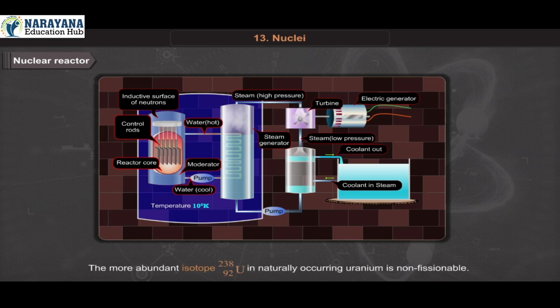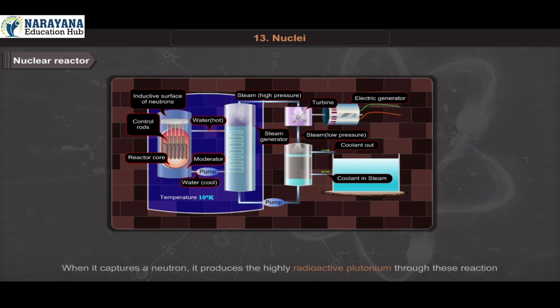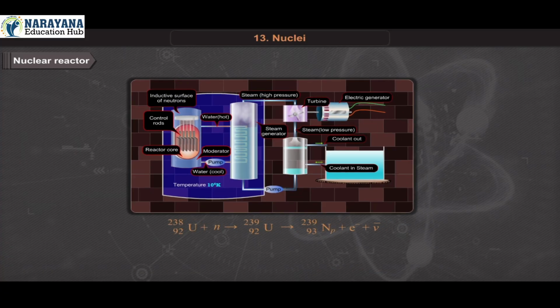The more abundant isotope, uranium 92-238, in naturally occurring uranium is non-fissionable. When it captures a neutron, it produces the highly radioactive plutonium through this reaction: uranium 92-238 plus neutron gives uranium 92-239 gives neptunium 93-239 plus electron plus antineutrino.